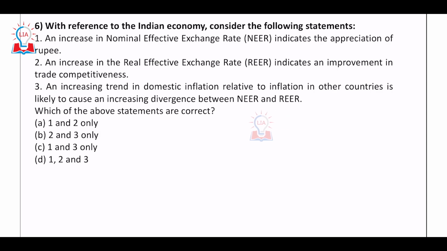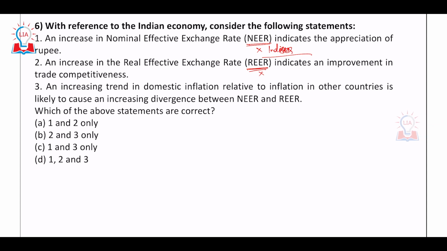The next question is related to NEER and REER. So this question made a lot of noise. When this appeared, it made a lot of noise amongst all the aspirants as to what the answer is. Let's deal with it in a rather simplistic manner. Remember, NEER and REER are not exchange rates, right? Both are not exchange rates, rather, they are indices, right? They are both indexes. Okay, so NEER is an index, REER is an index.